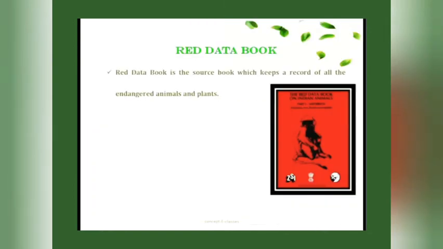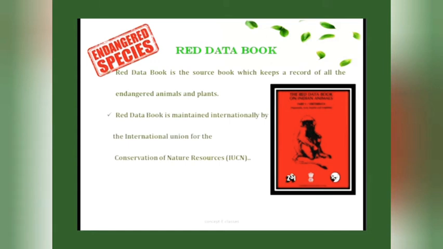The next topic is the Red Data Book. What do you mean by Red Data Book? It is a source book which keeps a record of all the endangered animals and plants. That is, it is a book that records the endangered species of a particular area. It is maintained by an organization called the International Union for Conservation of Nature and Natural Resources, IUCN. India also maintains a Red Data Book for the plants and animals found in India.